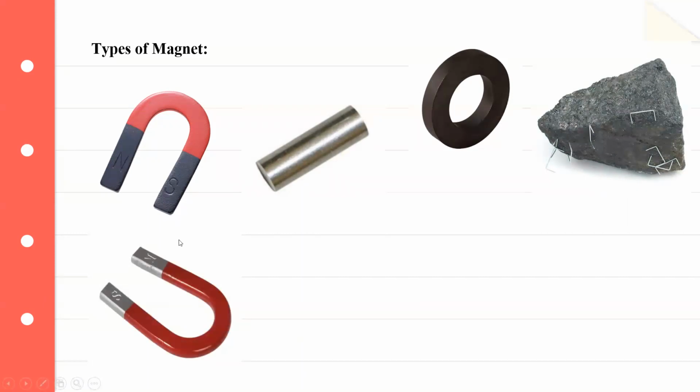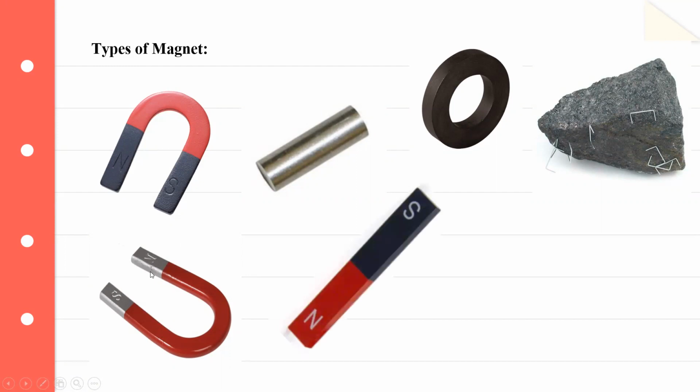These two look similar, but there is a difference. This is the U-shaped magnet and this is the horseshoe magnet. What about this? This is the bar magnet. And we have the magnetic needle. So I was talking about this before. This is how the magnetic needle looks.